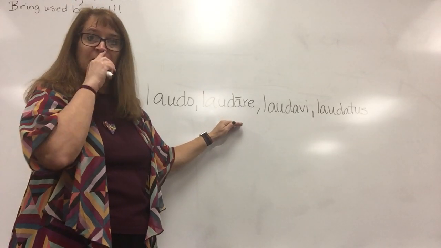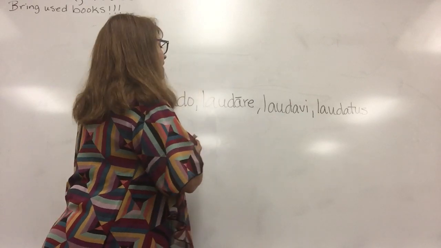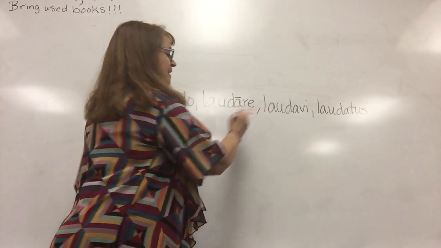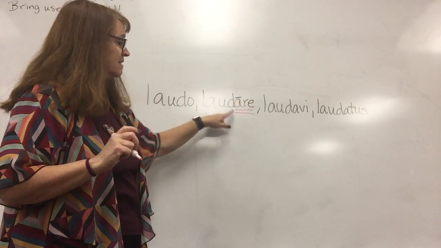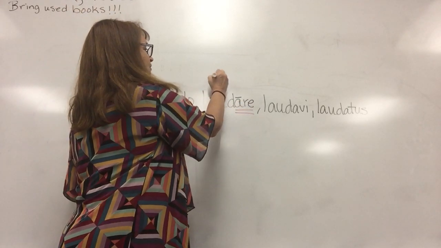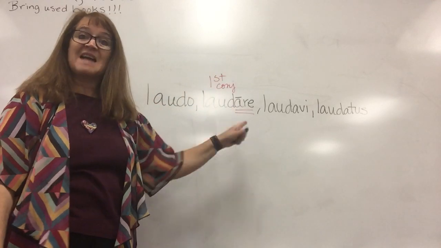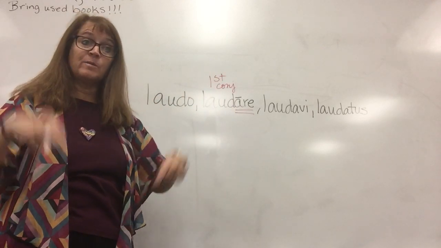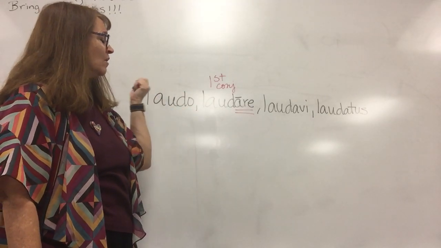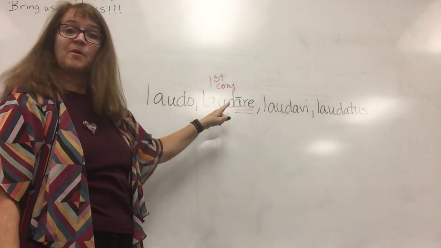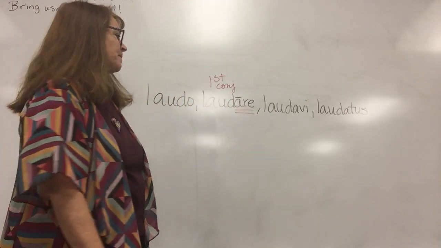Also, this ARE right here with the macron A tells us that this is a first conjugation verb. That's how we know what family verbs belong to, by that second principal part. So all verbs whose second principal part ends in ARE are first conjugation.